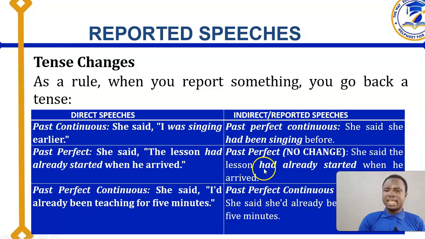She said the lesson had already started when he arrived, because it's already past perfect. Nothing else is going to change. That is why it remains like that. So when you have past perfect continuous too, remember past perfect had, then perfect been, then continuous. You now have an ing lexical verb that will follow. So she said, "I had already been teaching for 5 minutes." Nothing to change in that one again. You just say she said she had already been teaching for 5 minutes.